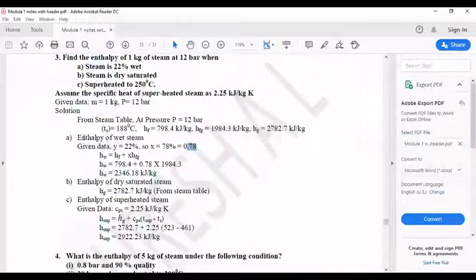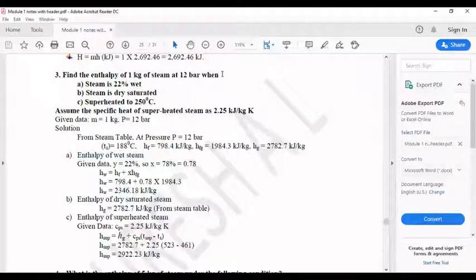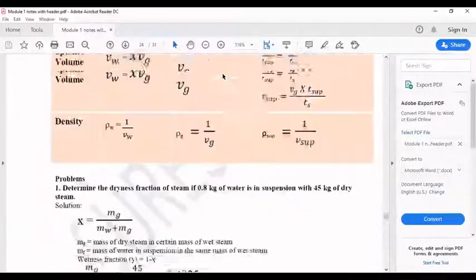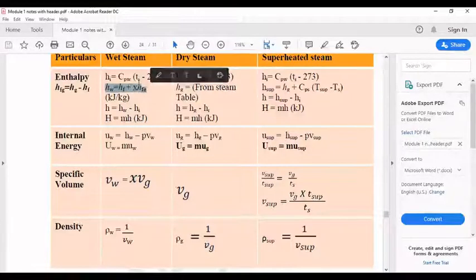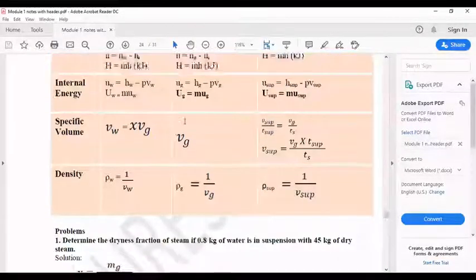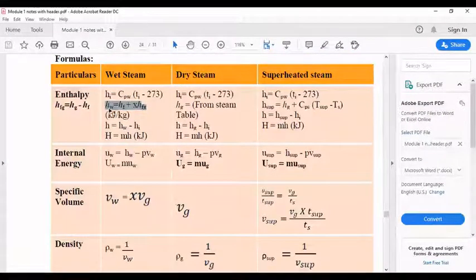Since you got to know that it is the enthalpy of wet steam, I'll refer to the wet steam formulas, and you should remember that they are not given any initial temperature in this. In such cases, this part I should not use. Since they are not given initial temperature, you need not take this. You can directly use this formula, and this formula itself is the final formula. And if at all they are given mass, after this you have to use this also. Right now in this problem they are given only 1 kg of mass, so you need not use this also, only this is enough.